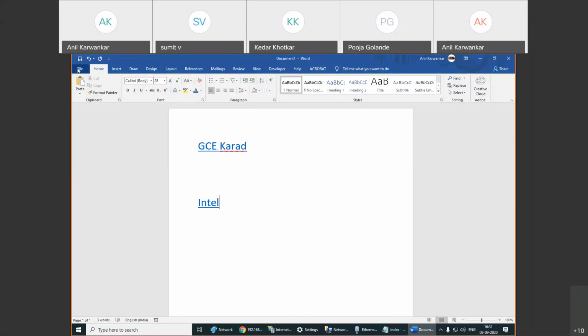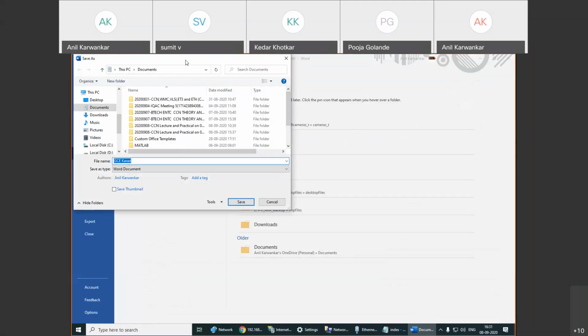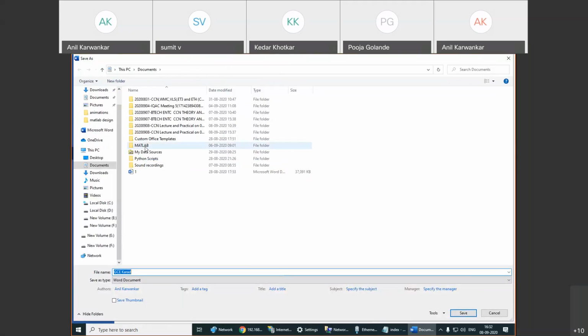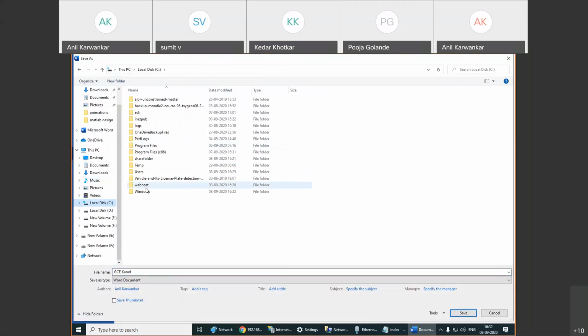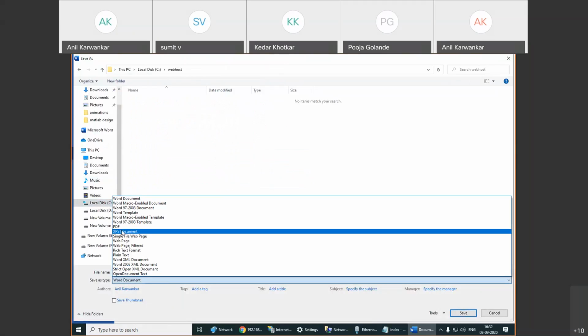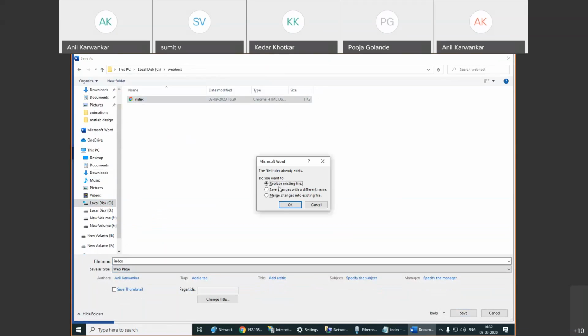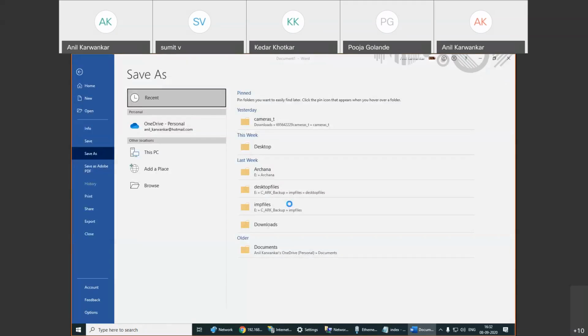Now I will save this particular file as an HTML file in our folder, the web host folder, which previously had a simple file. Say index web page, I am replacing the existing file.